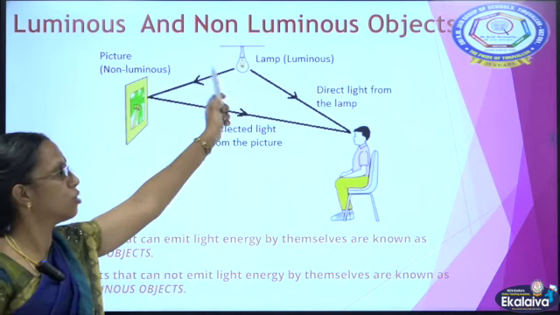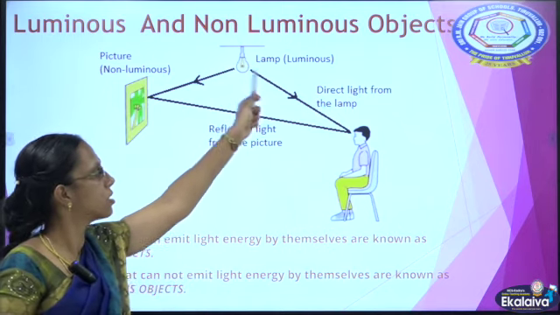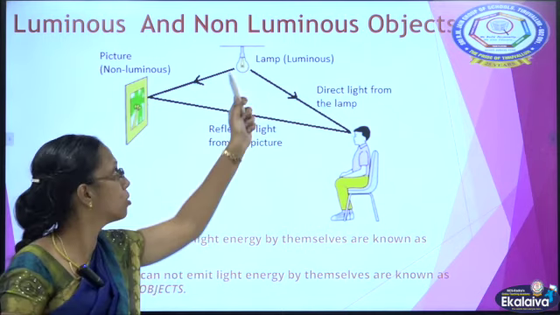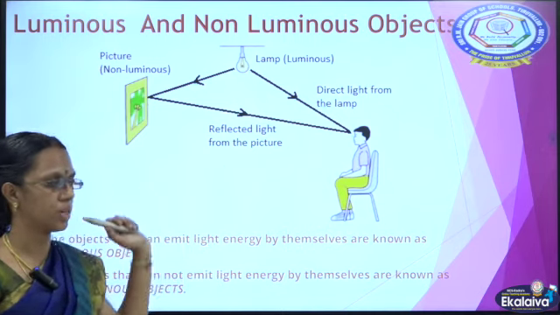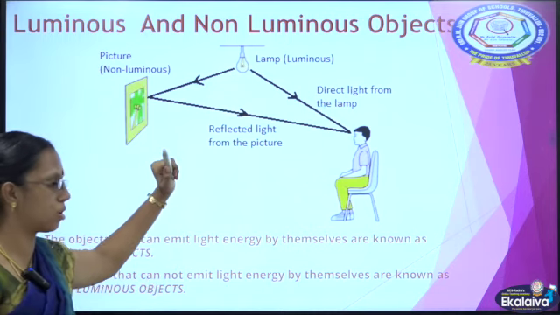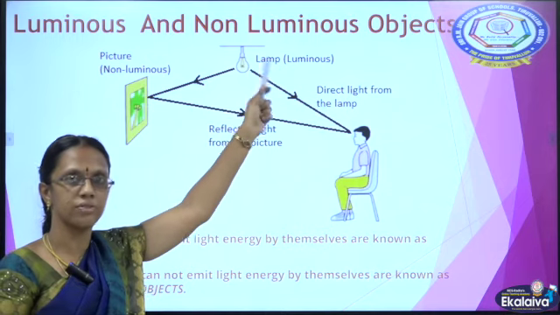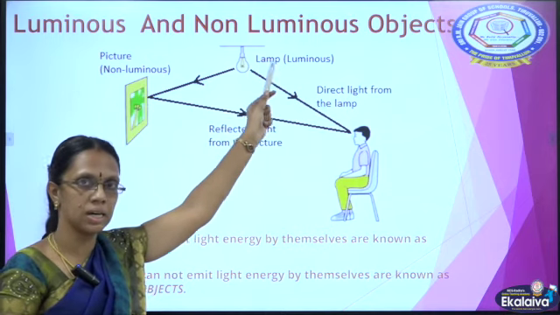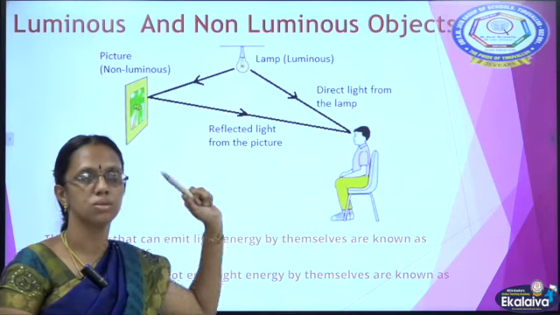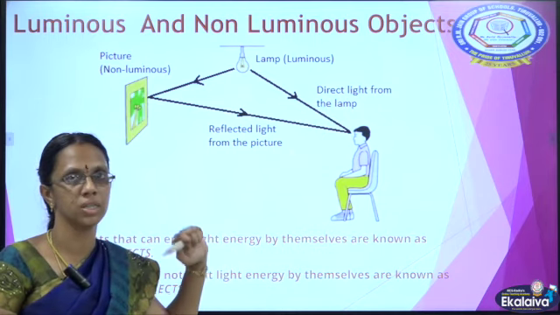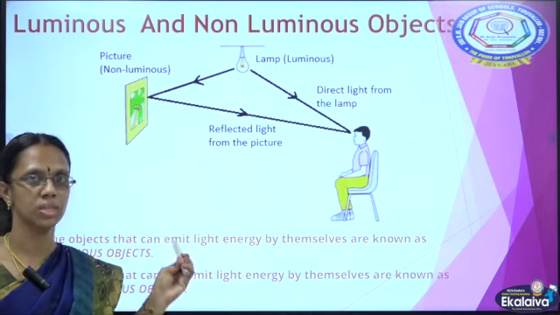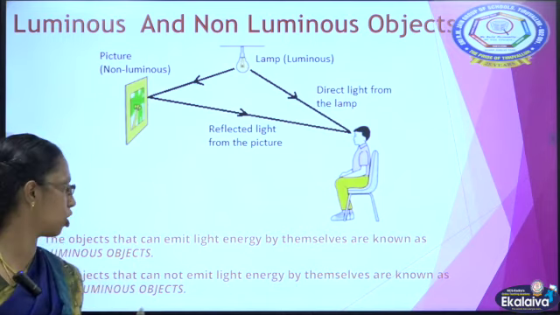A light is a luminous object. The light gives directly into our eyes. So this is a luminous object, whereas this non-luminous object gets light from the luminous object, which is our lamp, and reflects it back into our eyes. So this is a non-luminous object. So these are our luminous and non-luminous objects.